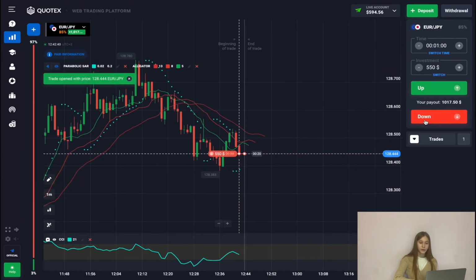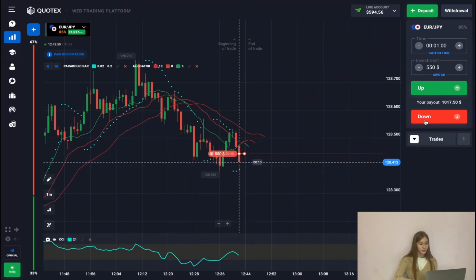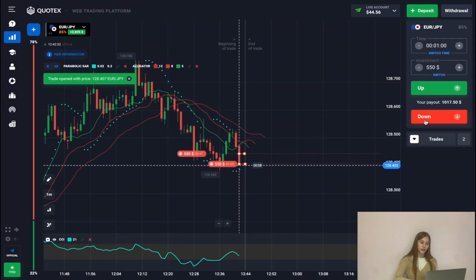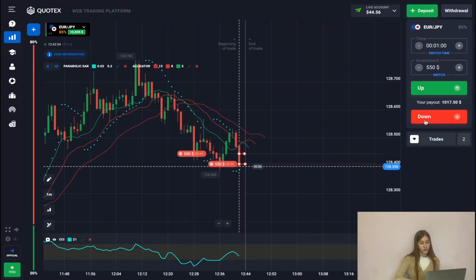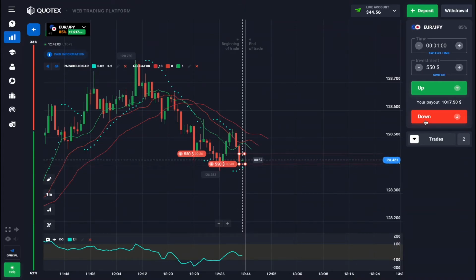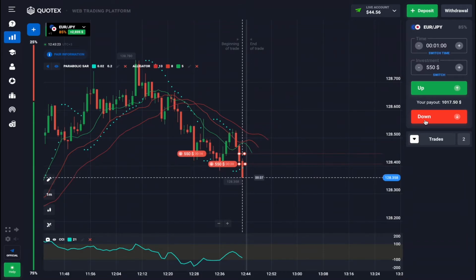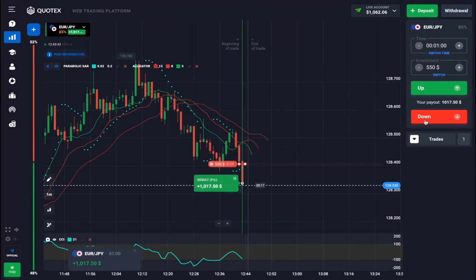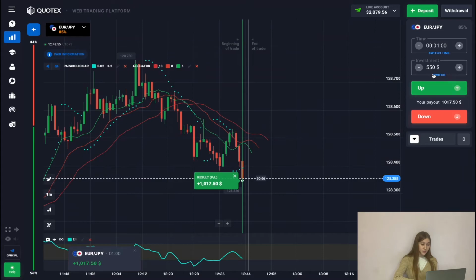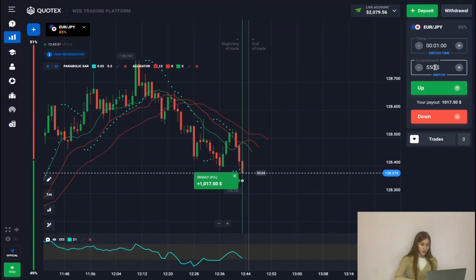Here we will open our deal on the trend. So now at the end of the time frame, we can expect the red candle to continue moving. So now we can successfully close our deal following the trend, and let's wait for the completion of our deal. And we successfully close our deal. Let's continue.